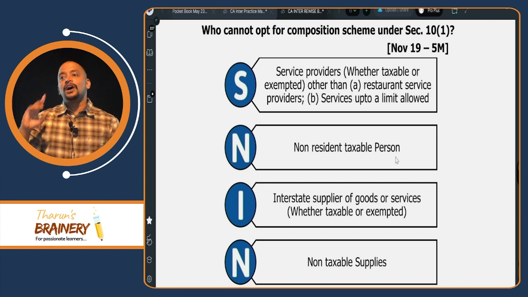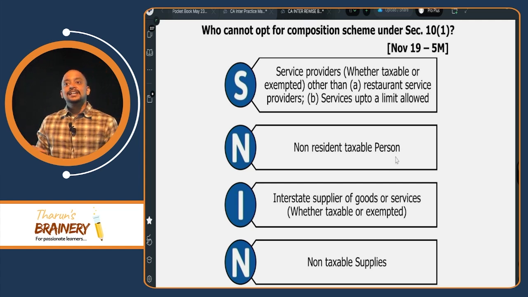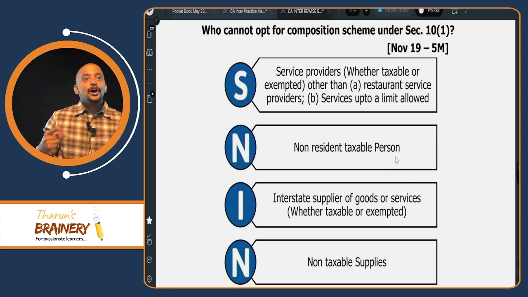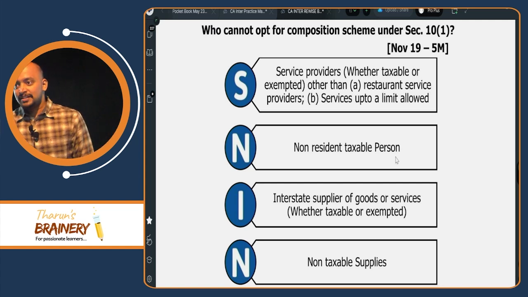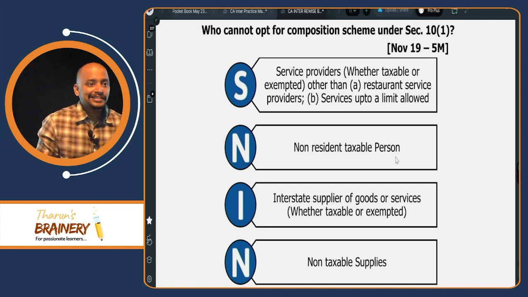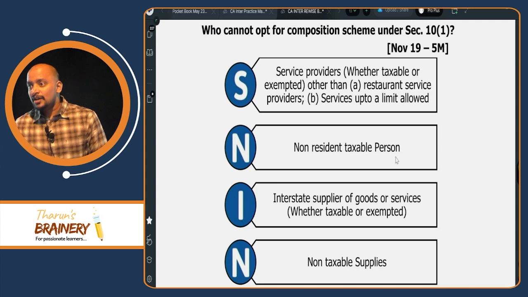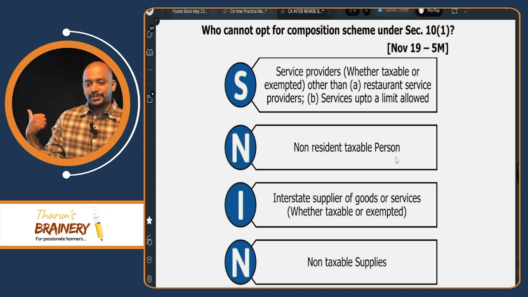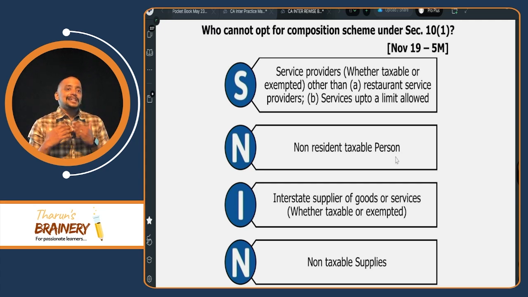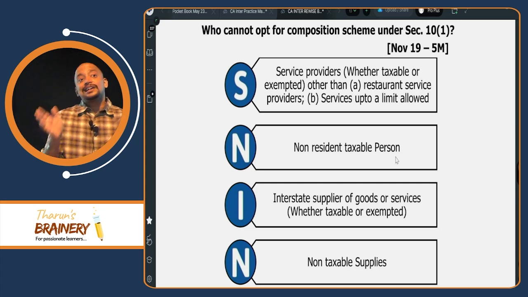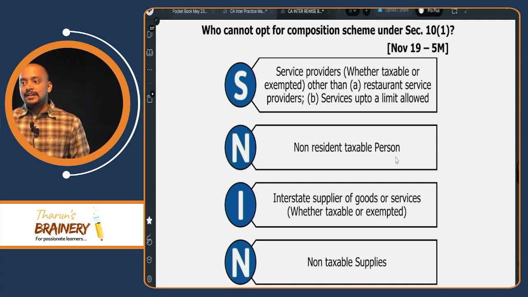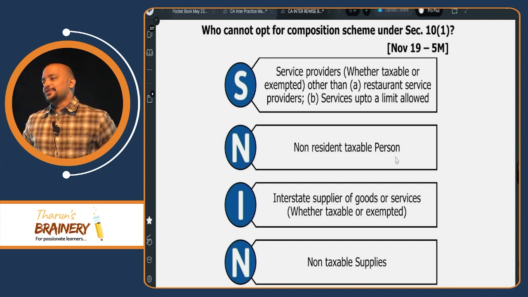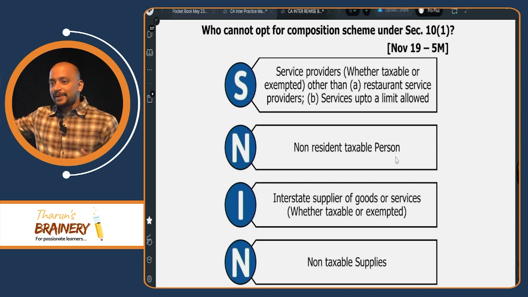Okay. Yes, for supply of services other than supply of food or beyond the 10% limit, they cannot be under 10-1, correct? Other than supply of food or beyond the 10% limit of service, they will not be in the composition scheme. Whether we need to check this S9 RCM for the current year or previous year? Current year. Current year only you are opting for composition scheme. Current year you should not be covered in this.